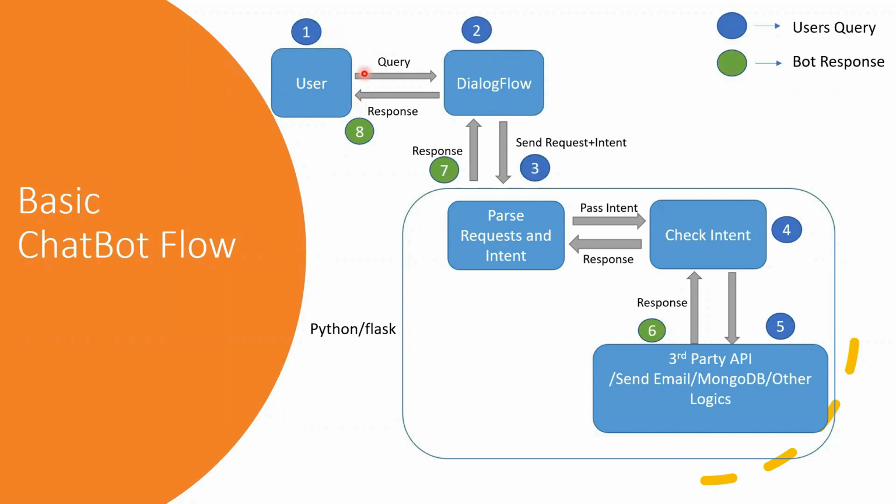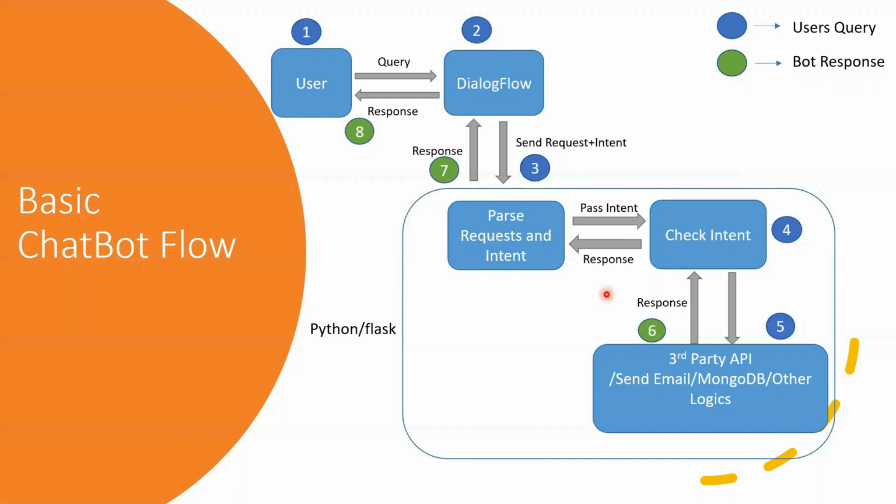Now the user asks something to the chatbot in the form of text, and Google Dialogflow tries to extract that text and match it with some intent, and then sends the request plus that intent. Request means there are some parameters inside it, like a name or an email address, according to the implementation. It goes to the Python Flask Web API, which is deployed on Pivotal Cloud Foundry or the Heroku platform. So this container is basically our Python Web API.